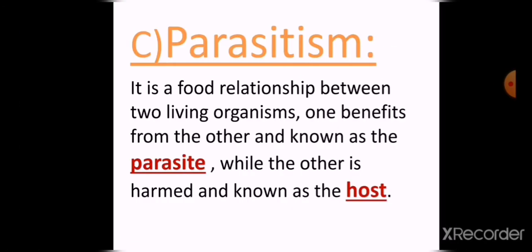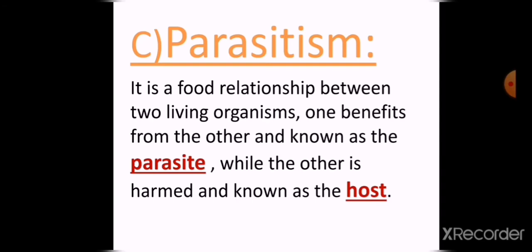Now we will talk about the third type of the symbiosis, which is called the parasitism. Parasitism is a food relationship between two living organisms.